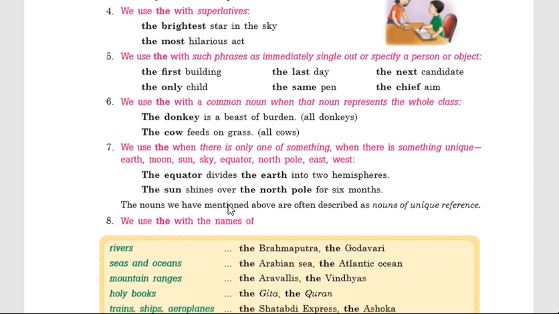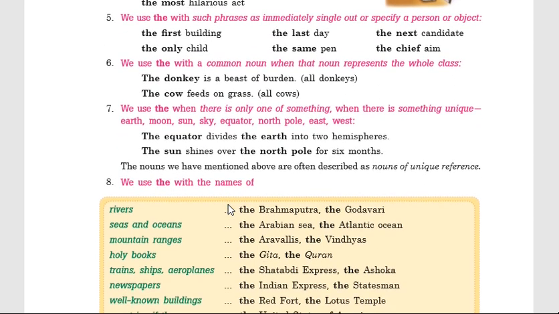Thereafter, rule number 5: we use "the" with such phrases as immediately single out or specify a person or object.